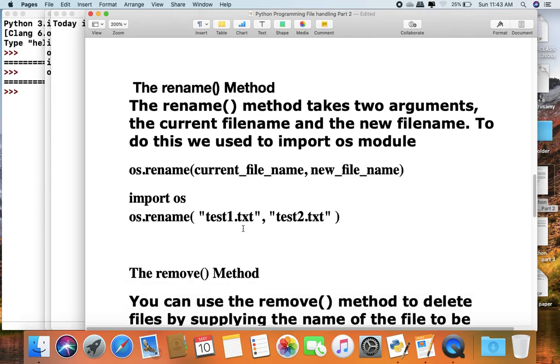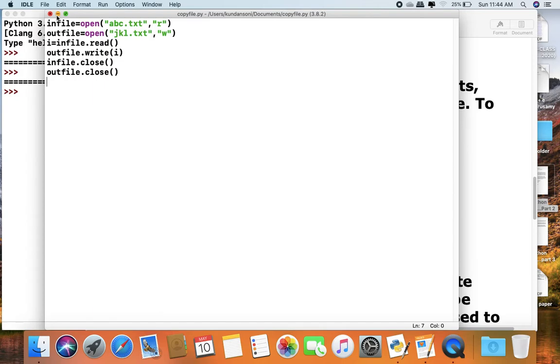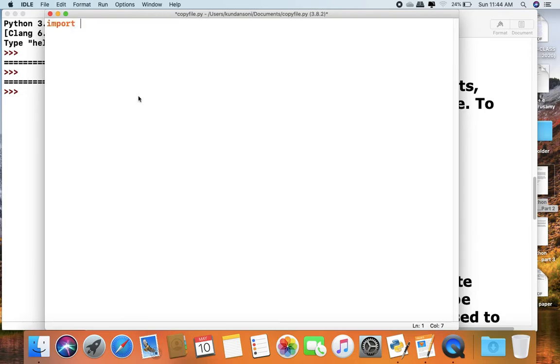Now we will do another method, the rename method. With the help of the rename method we can change our file name. To do this we use another module, the OS module. How can we do this? We will do it with this program. First we write import os.